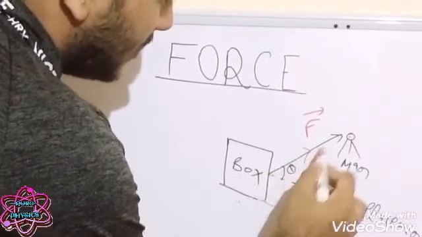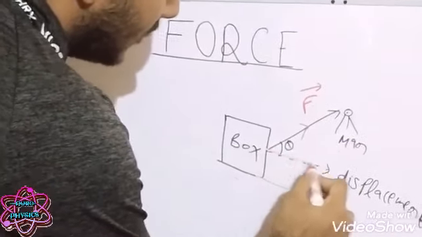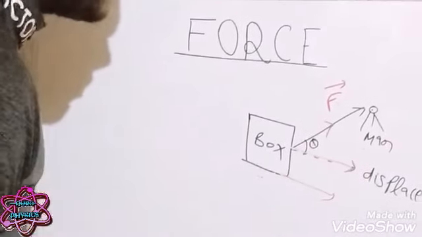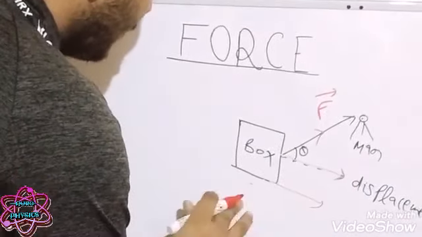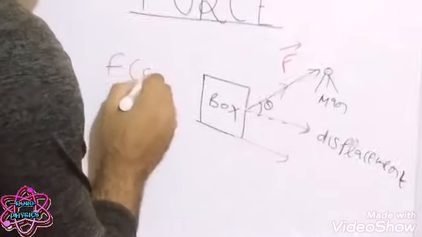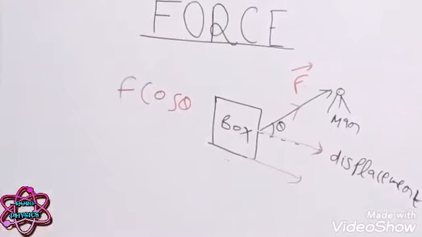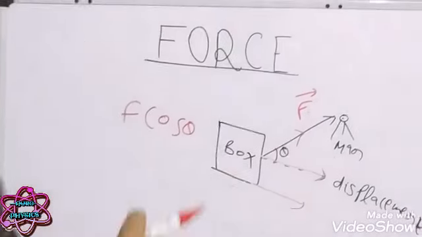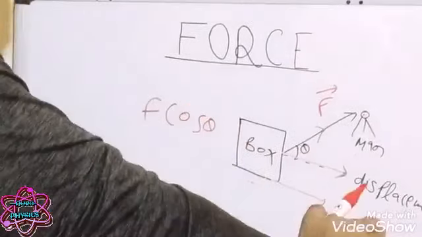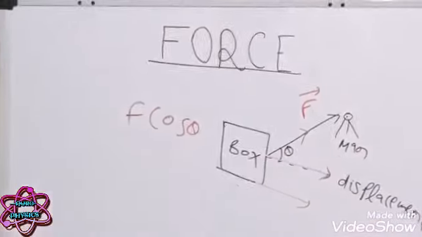If this is the force, then in the direction of displacement, the component of force is F cos theta, right? So the component of the force along the direction of the displacement is F cos theta.